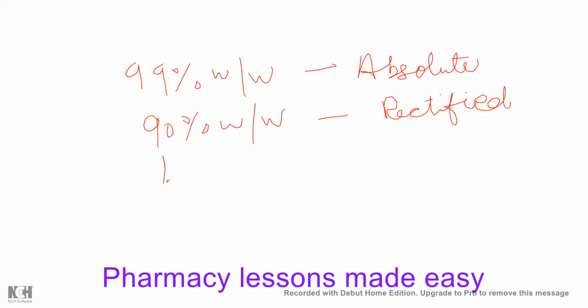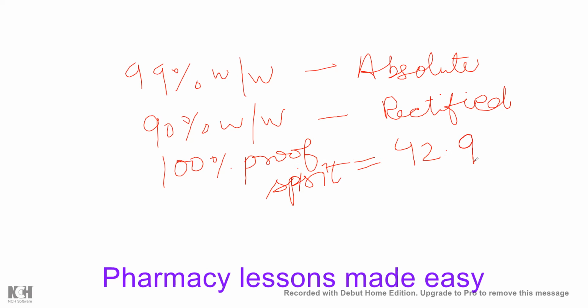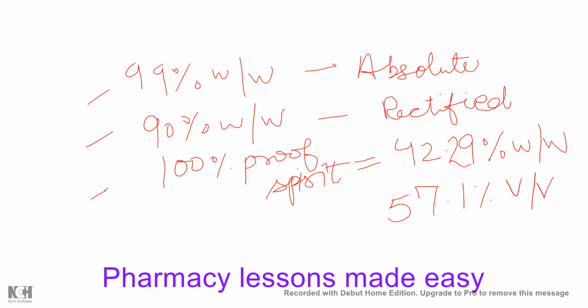And another one is 100% proof spirit, which is actually 42.929% weight by weight of alcohol, or if we convert it into volume by volume, that will be 57.1% volume by volume, right? So you have to keep this in mind.